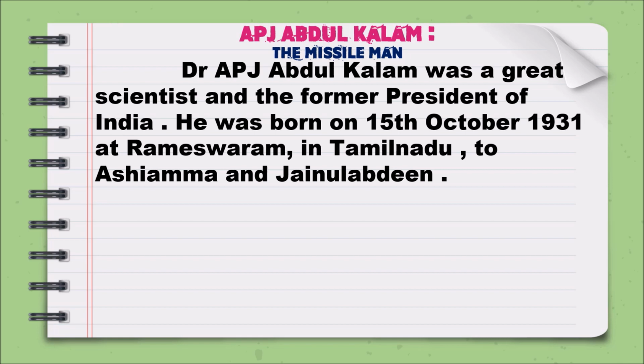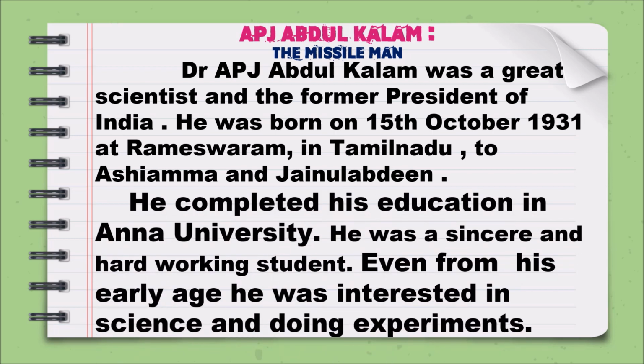Dr. APJ Abdul Kalam was a great scientist and the former president of India. He was born on 15th October 1931 at Rameshwaram in Tamil Nadu to Ashiamma and Jainulabdeen. This is one sentence where you are introducing and giving the personal details. And the second one, educational qualifications. He completed his education in Anna University. He was a sincere and hardworking student. Even from his early age, he was interested in science and doing experiments.